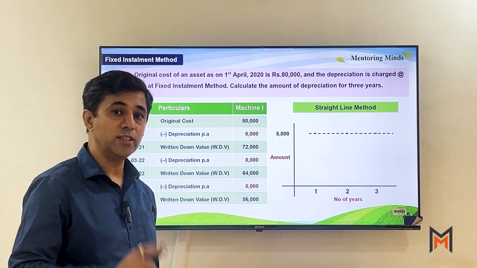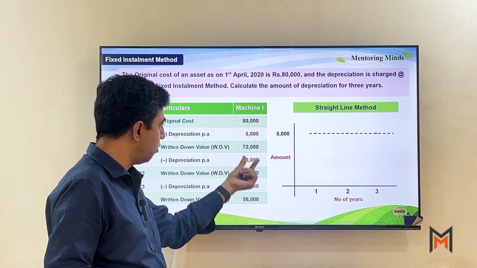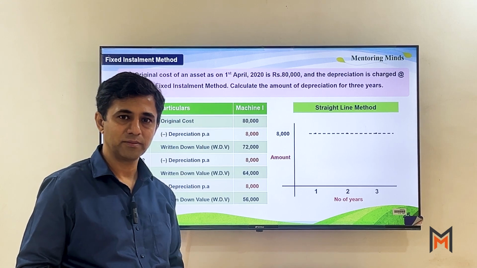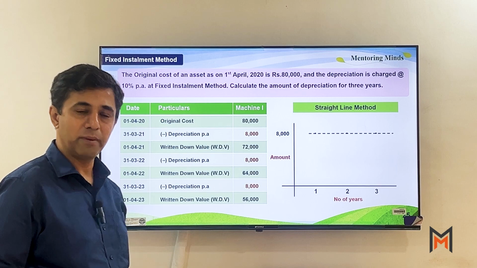Why is it called the fixed installment method? Because every year, with a fixed installment, the amount of the asset reduces. I hope you understood what the fixed installment method is.